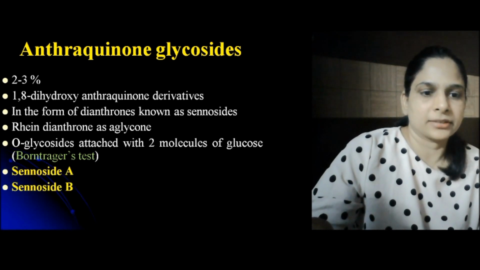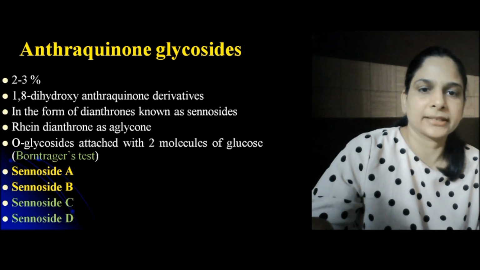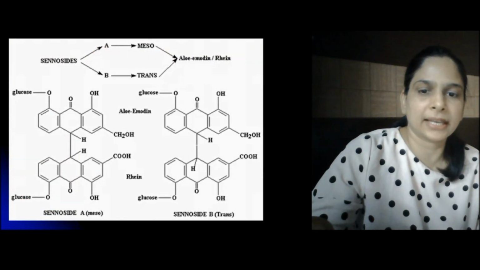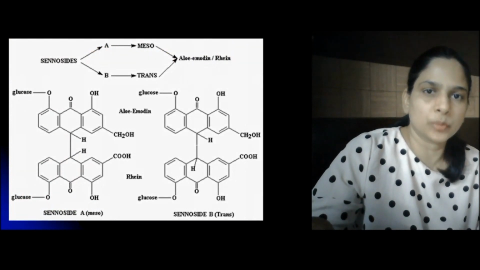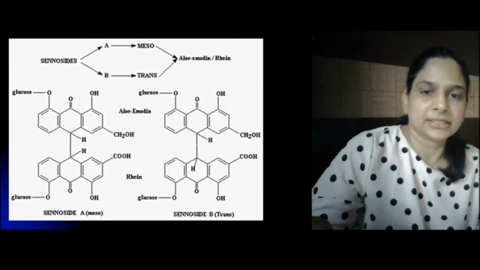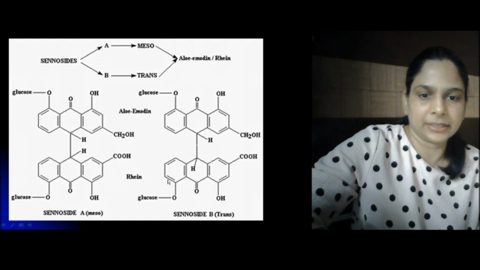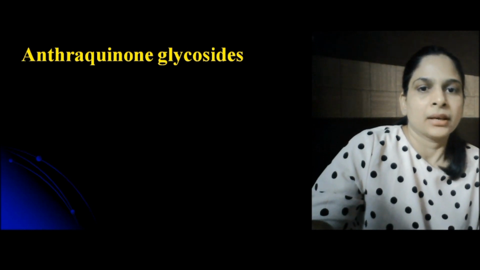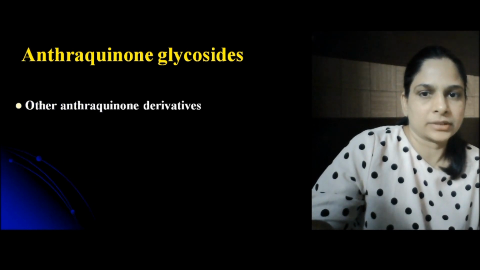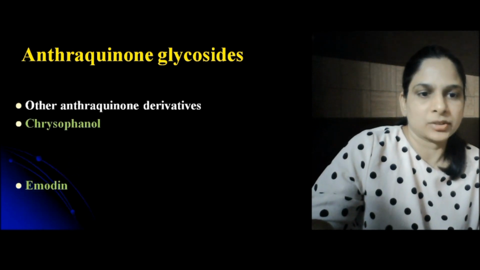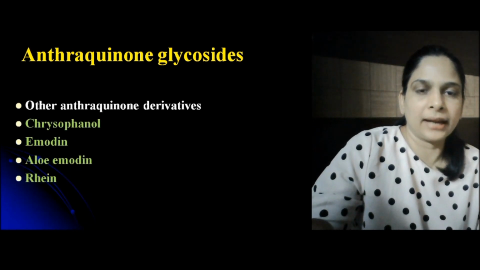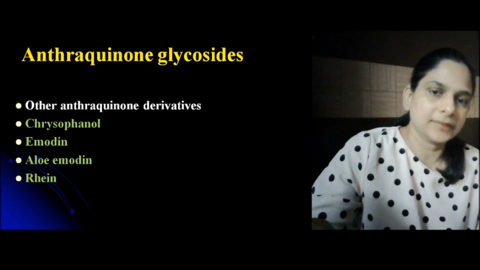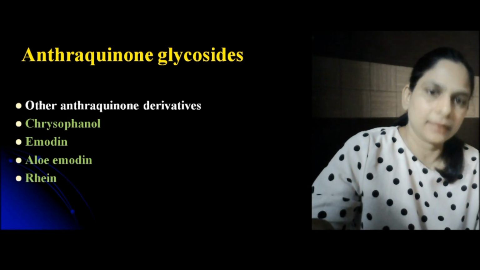There are 4 different molecules of sennosides: sennosides A, B, C and D. Here we can see the structures of sennosides A and B. Sennosides A and B are homodianthrones and they are stereoisomers of each other. We can see here, and the L form is more active. Other anthraquinone derivatives are chrysophanol, emodin, aloe-emodin and rhein. These are also anthraquinone derivatives present in the senna leaves other than sennosides A, B, C and D.